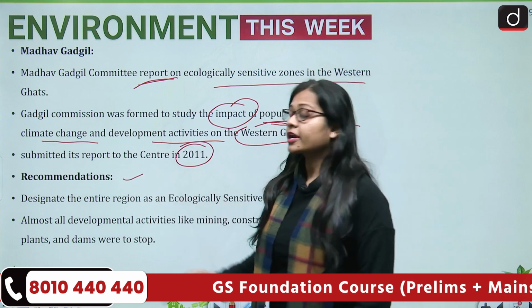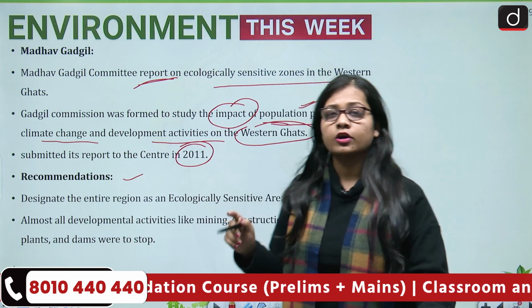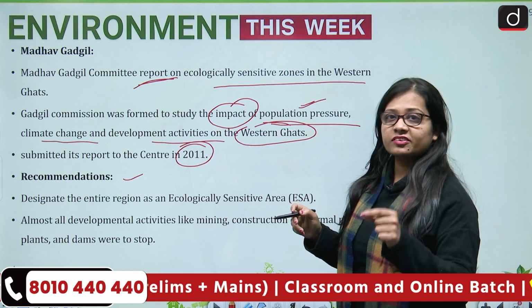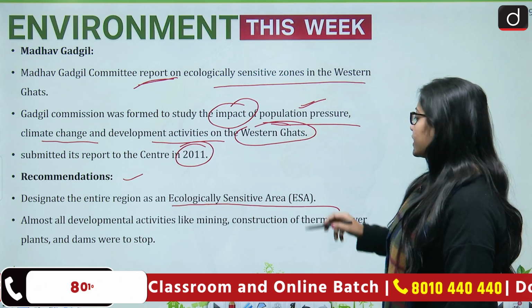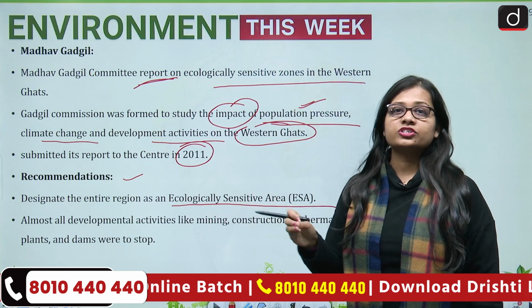Now coming to the recommendations which the Madhav Gadgil committee report gave, a few of the recommendations are that they talked about designating the entire region as an ecologically sensitive area. So the region of the Western Ghats must be given the tag of ecologically sensitive area.